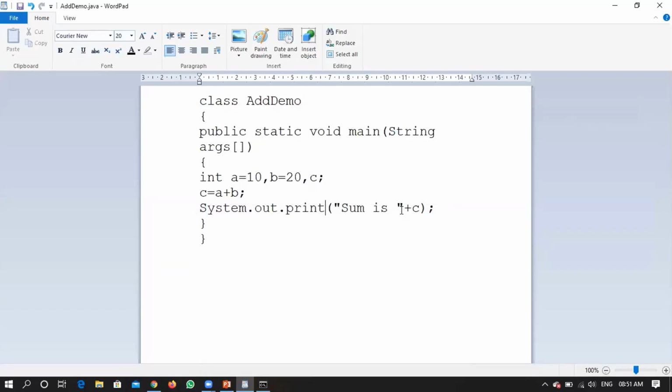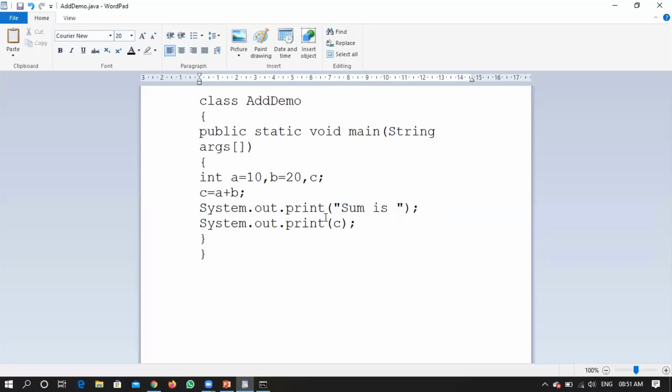If you want to understand println and print, what I will do is I will just copy this particular line, Control C, Control V, right? In the upper line I will just write this statement, sum is, right? In the line below, second line, I'll be writing c.